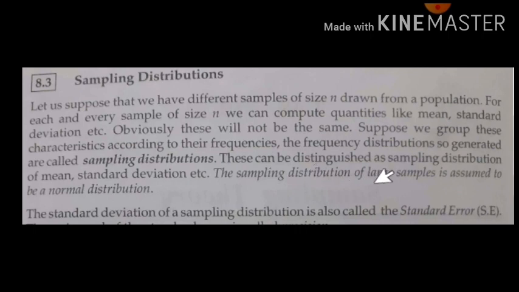The sampling distribution of a large sample is always a normal distribution, and the standard deviation of the sampling distribution is called the standard error. These terminologies we will use when we solve problems related to sampling. So first it is very important that you understand the terminologies related to sampling.